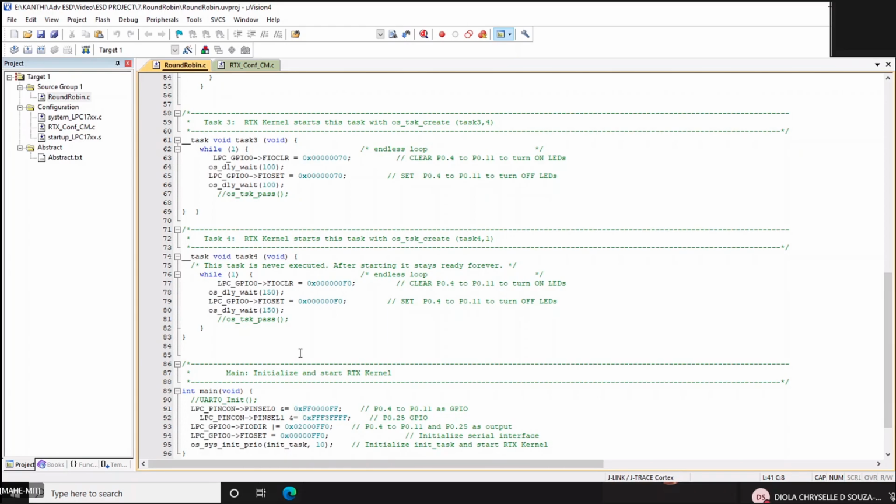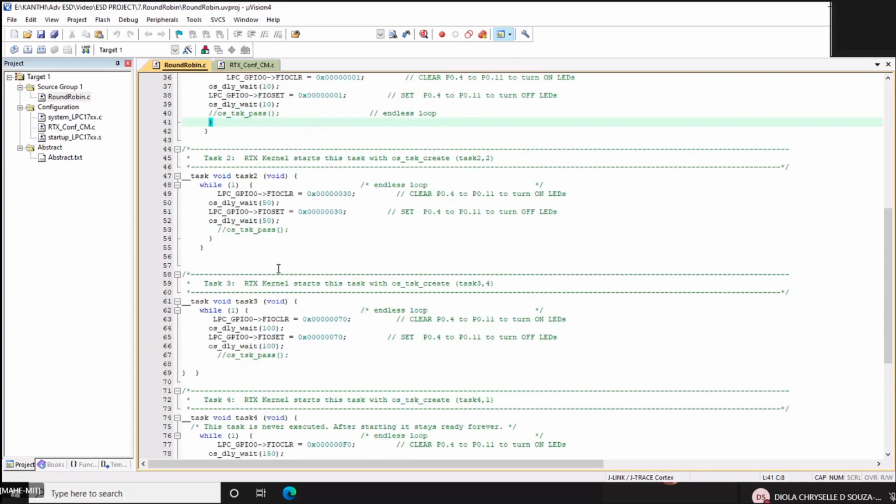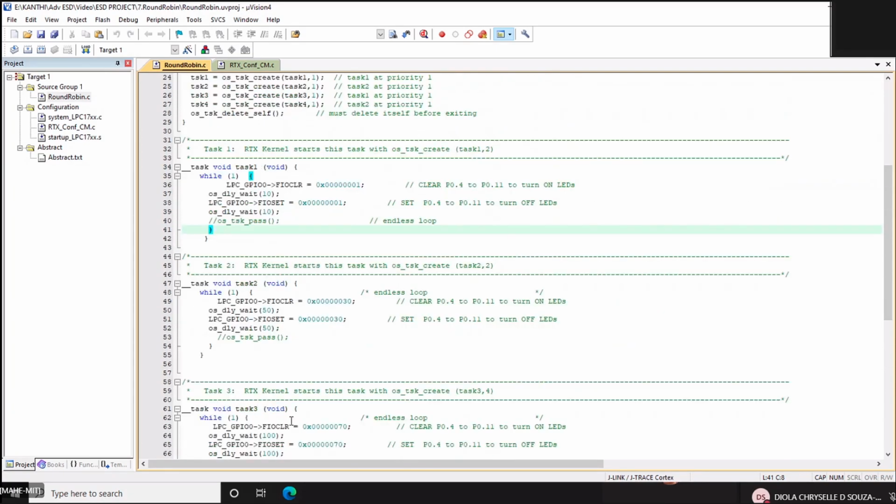Ma'am, if it's 10 ticks, can you show the task 1 again? So in task 1, we are saying that we ask it to wait for 10 ticks, right? So task 1 goes to block state for that amount of time.